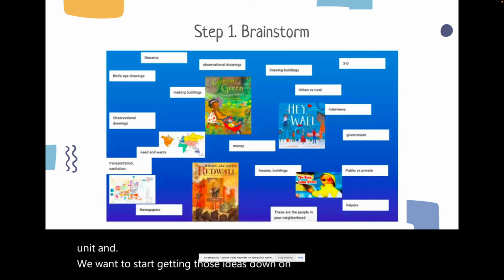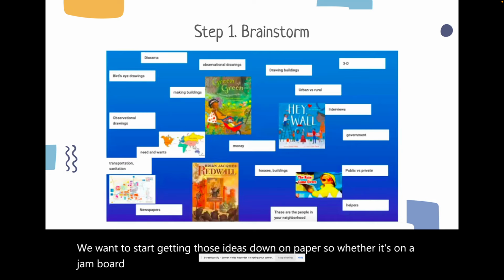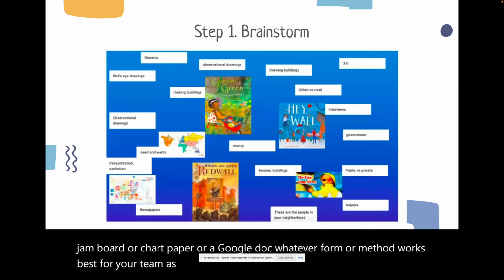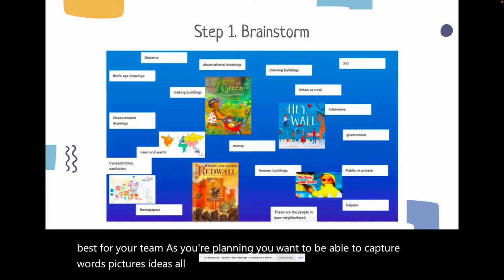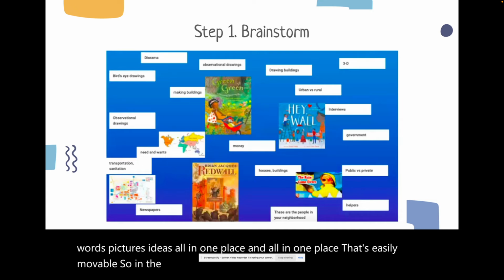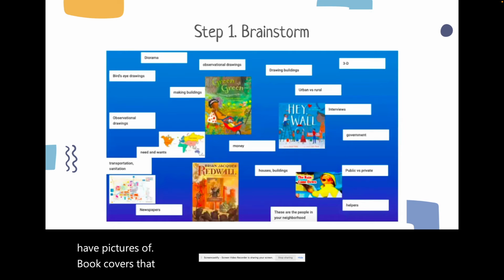So whether it's on a Jamboard or chart paper or a Google Doc, whatever form or method works best for your team as you're planning, you want to be able to capture words, pictures, ideas all in one place, and all in one place that's easily movable. So in the example on your screen, you see here that we have pictures of book covers that the creators of these lines of inquiry might want to include in their unit.